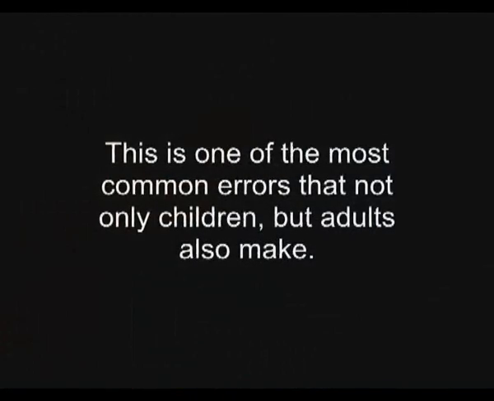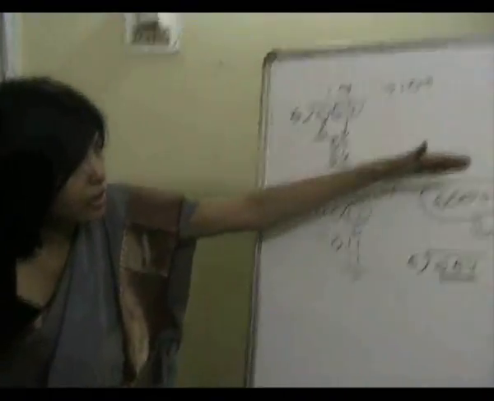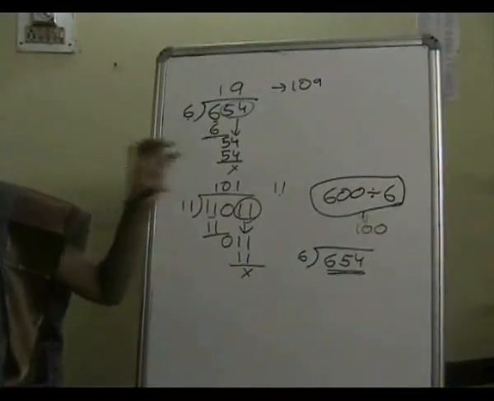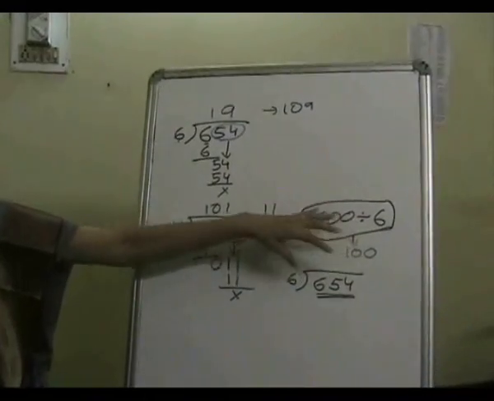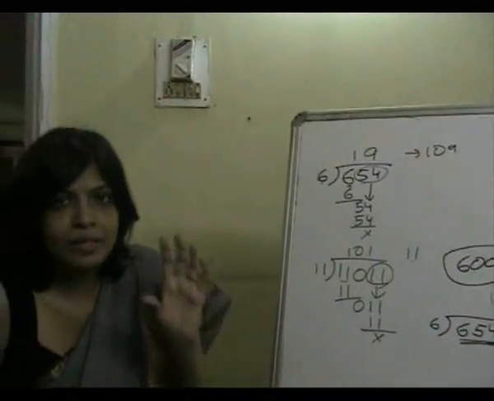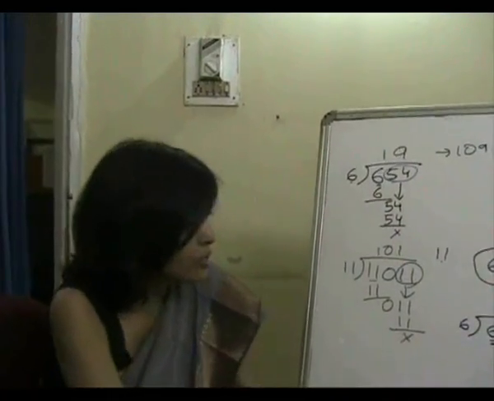This is one of the most common errors that not only children but adults also make. They are not using any kind of estimate of the quotient. If the student knows that 600 divided by 6 has a value close to 100, then they should be able to predict that 654 divided by 6 is a number a little over 100. That is going to be the estimated value of this operation.